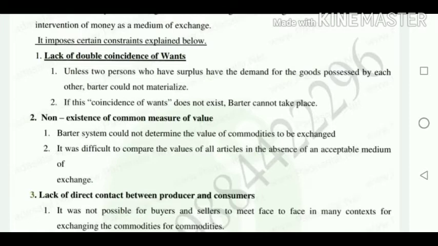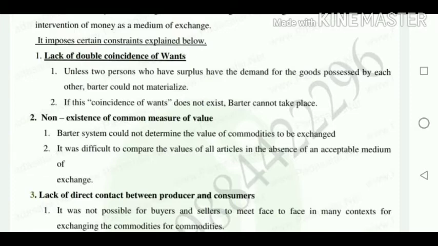The first one is lack of double coincidence of wants. Lack of double coincidence of wants means there is no double coincidence of wants. Because of that, it has some limitation, that is, unless 2 persons who have surplus have the demand for the goods possessed by each other, barter would not materialize. If both persons have surplus stock, then only they can exchange.